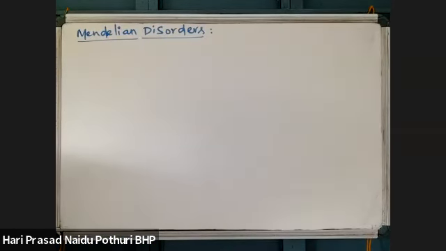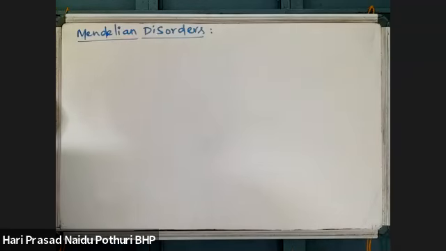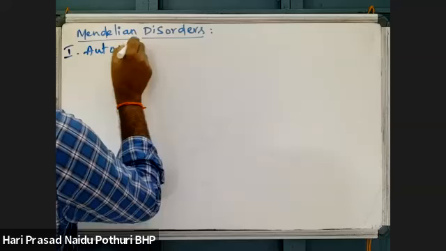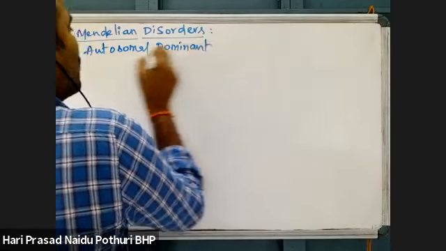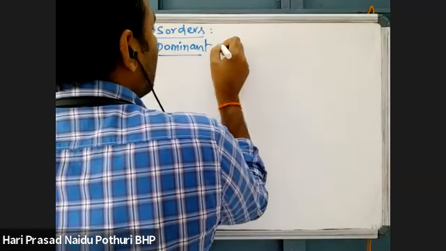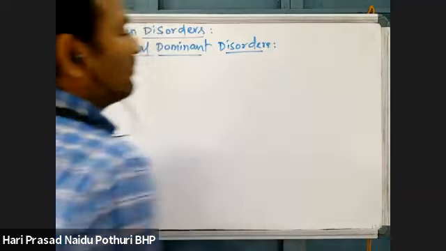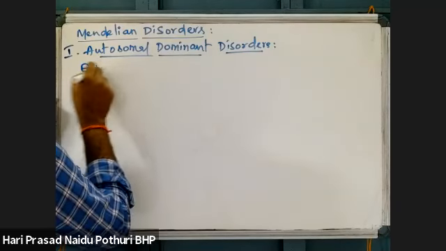These Mendelian disorders are again two types, I told you. Autosomal and allosomal. Autosomal again has two types: dominant and recessive. Allosomal again dominant and recessive. First see one: autosomal dominant Mendelian disorder. For this, the best example is